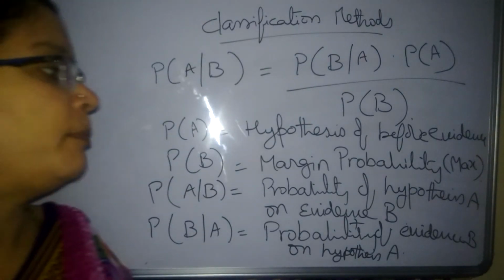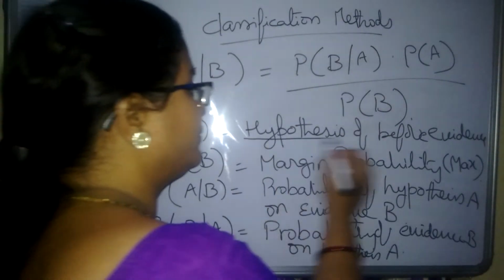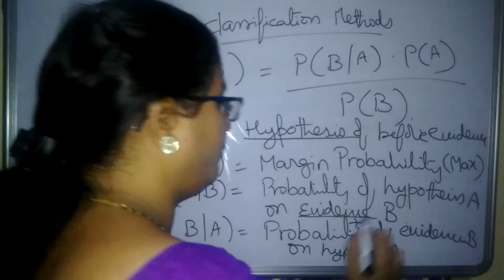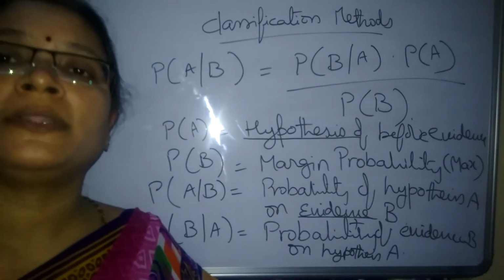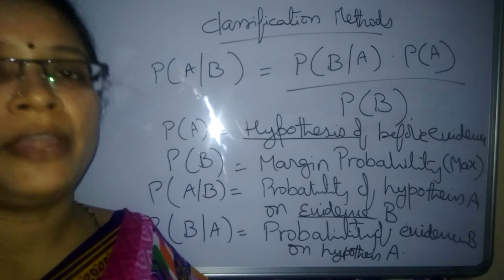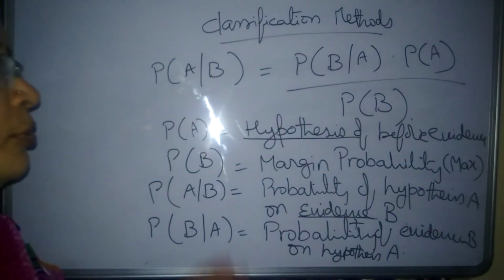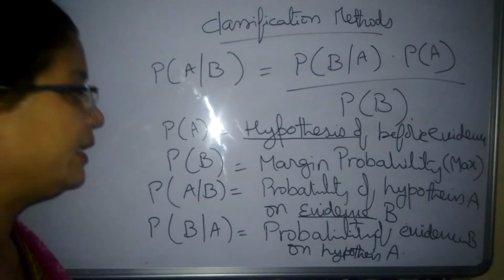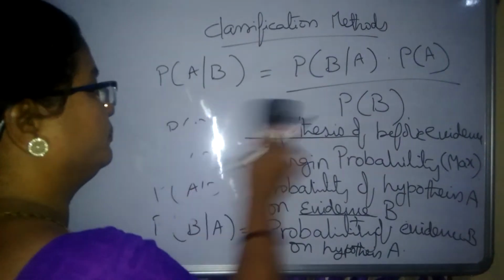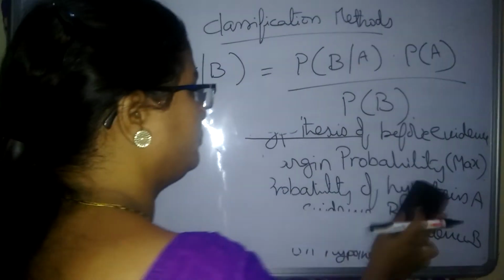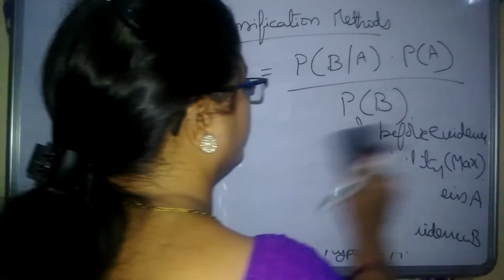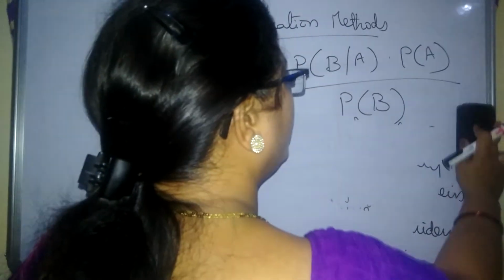We are new to some of the terminologies, that is hypothesis and evidence. What is the meaning of hypothesis and what is the meaning of evidence? Now we are going to see. For this I am clearing this formula now. What is the meaning of the hypothesis?